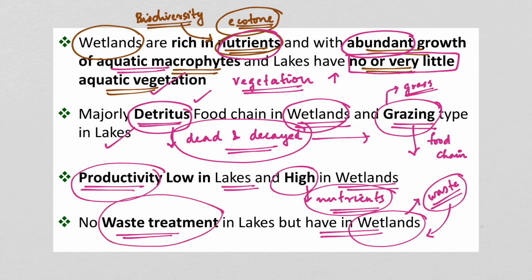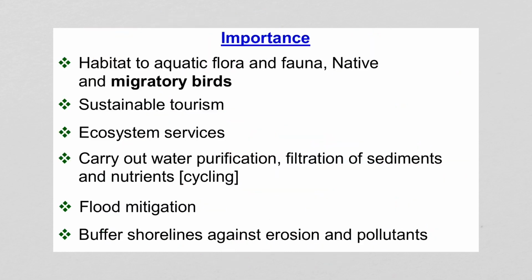The reason is that we have seen that in case of wetlands, the food chain is majorly detritus. It starts with dead and decayed organisms. So the food chain in the wetlands starts with the consumption of dead and decayed organisms, and for that matter this helps in management of waste, but such a provision is not available in case of lakes.